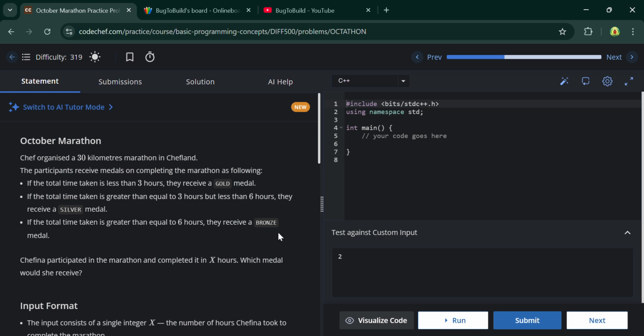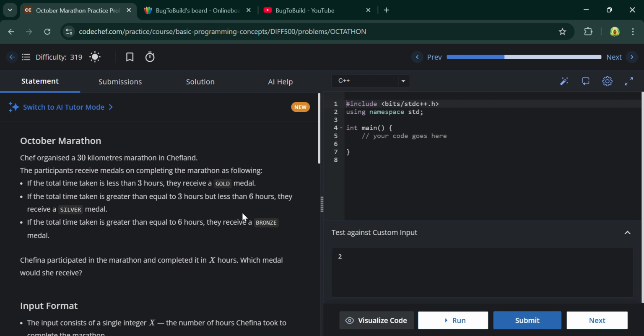Hello viewers, let's continue our CodeChef series, and now we have to solve one more question on a less than 500 rating, which is October Marathon. So the chef has organized a 30-kilometer marathon in Sheffland.